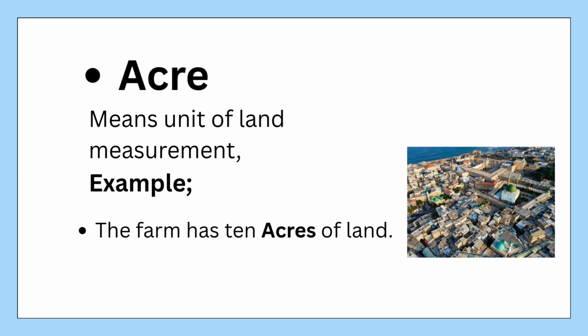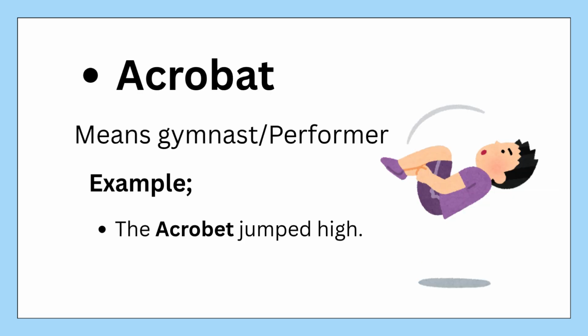Acre means unit of land measurement. Example: the farm has 10 acres of land. Acrobat means gymnast, performer. Example: the acrobat jumped high.